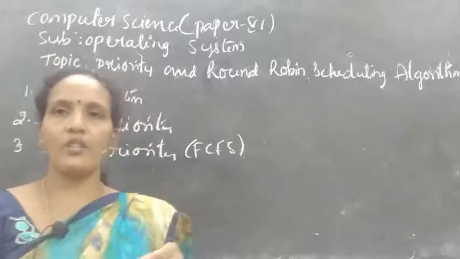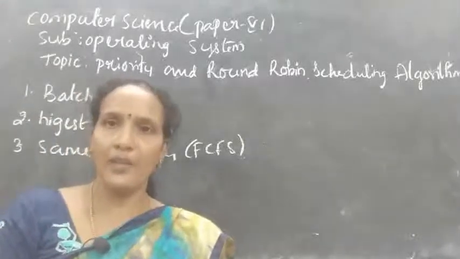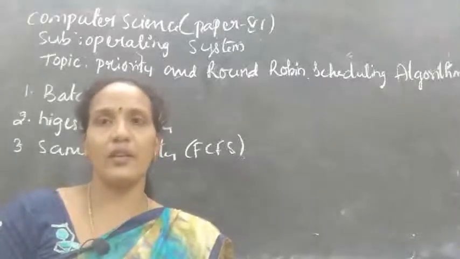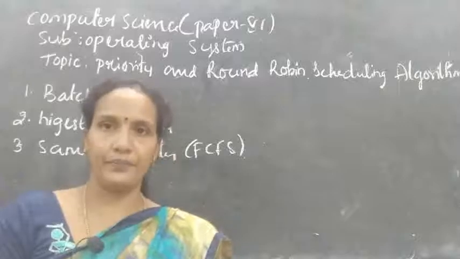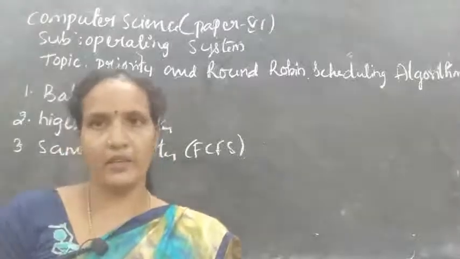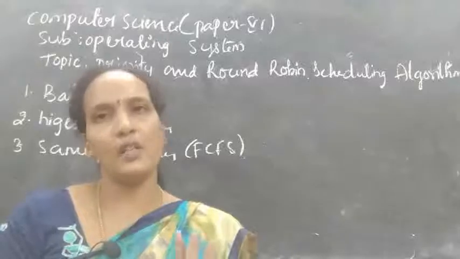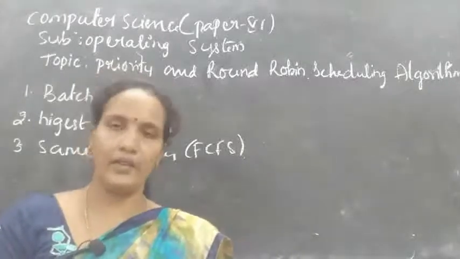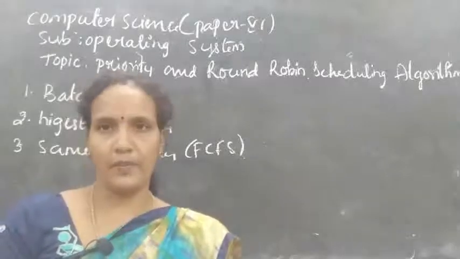It is the reverse of shortest job. In the shortest job, the process which has less execution time is executed first. But in this longest job scheduling algorithm, whichever process has more execution time will be executed first. And the waiting time calculation, everything is the same. You try, and if you don't get it, again I will explain. When we have live classes, at that time I will explain.